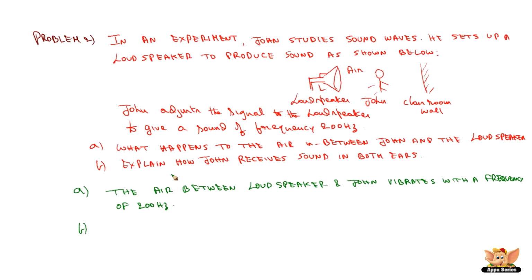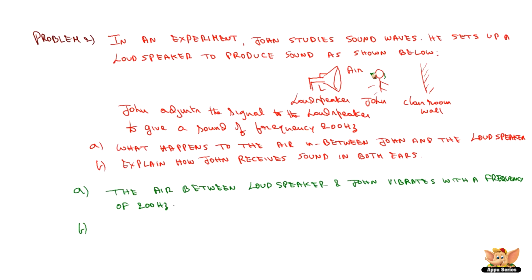Now B. Explain how John receives sound in both ears. See, John receives the sound in the right ear. He has 2 ears. First he receives in the right ear. How does he receive? By the sound waves coming directly from the loudspeaker through the air. So he receives here.